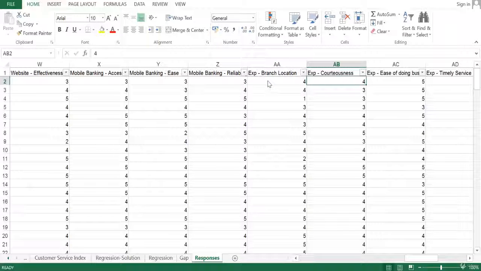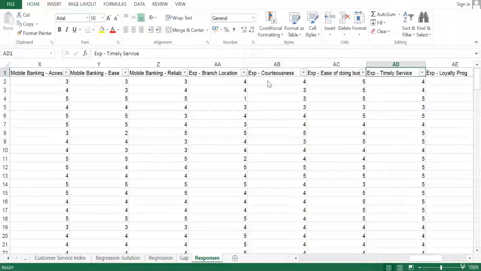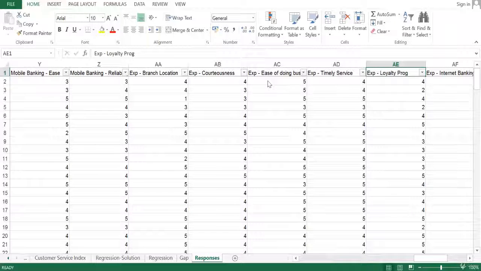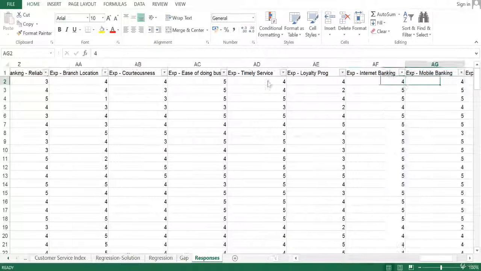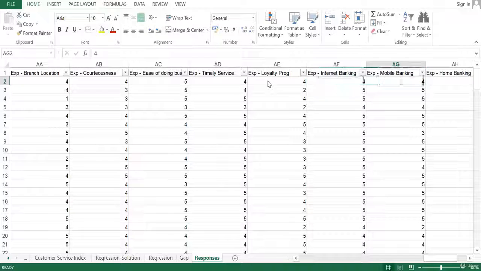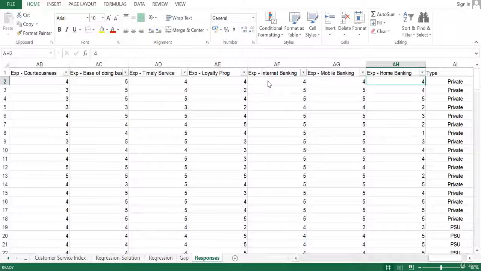In a similar way, we have a different set of parameters where we are asking what is the expectation of those respondents with respect to courteousness of the bank, ease of doing business, time, whether the bank should offer timely service or not, loyalty program, and internet banking. Coming back to the example of myself, I would obviously rate here 5, because I would want most of my transactions to take place through internet banking or mobile banking. So I would rate here 5 and 5, and then we ask what is the expectation with respect to home banking.